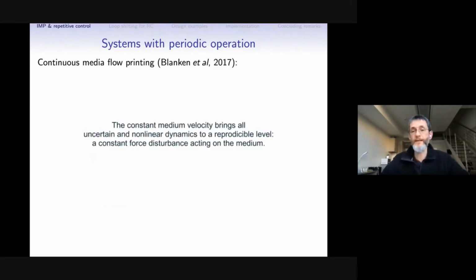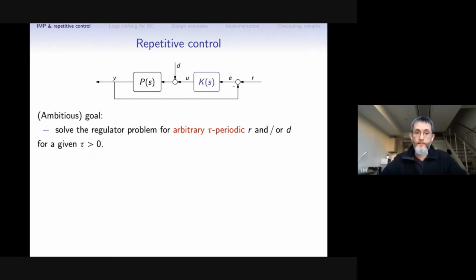And there are many more applications where what we need is either to follow periodic trajectories, which are not just one or two elementary harmonic signals, or to reject such a class of disturbances. Repetitive control aims exactly at solving the regulator problem for arbitrary periodic reference and disturbance signals for a given period tau.